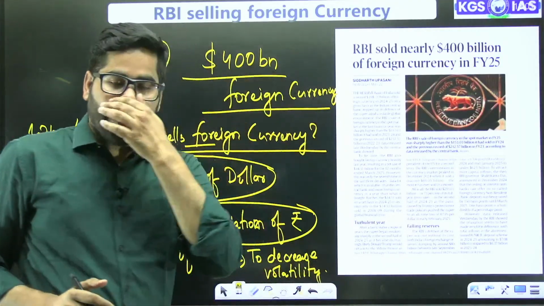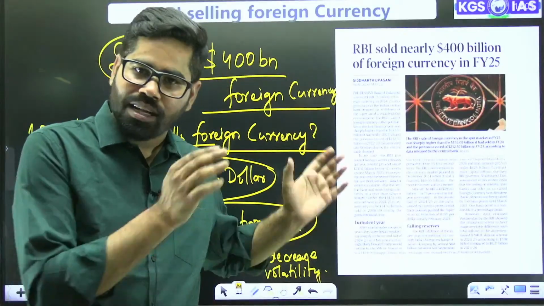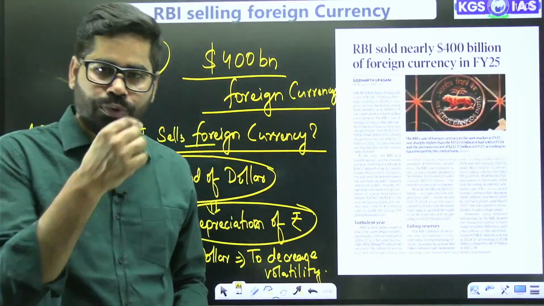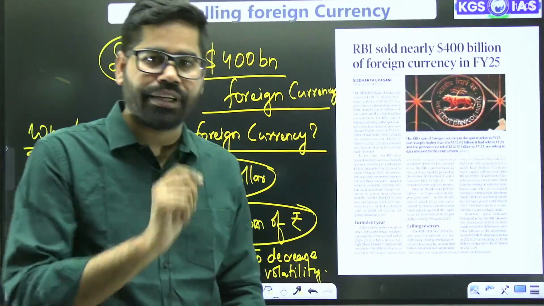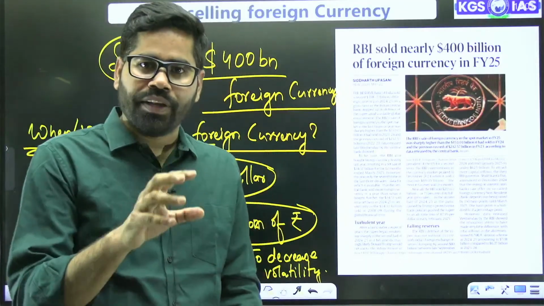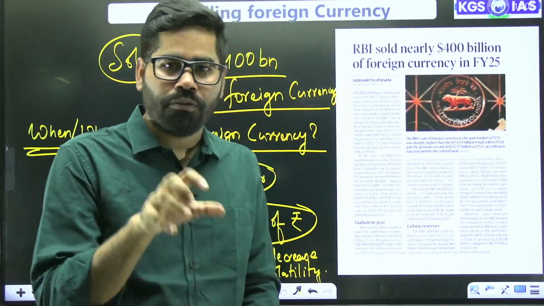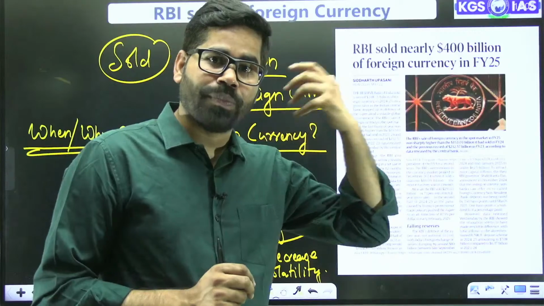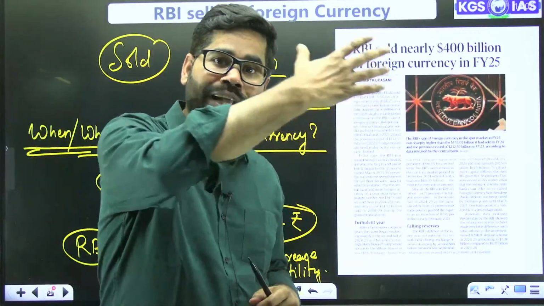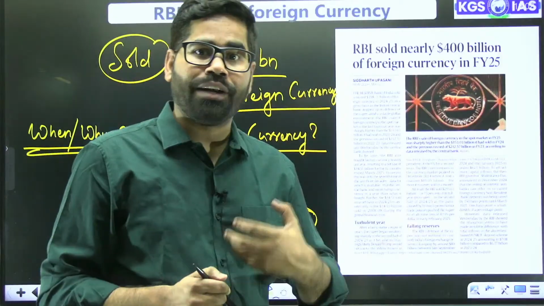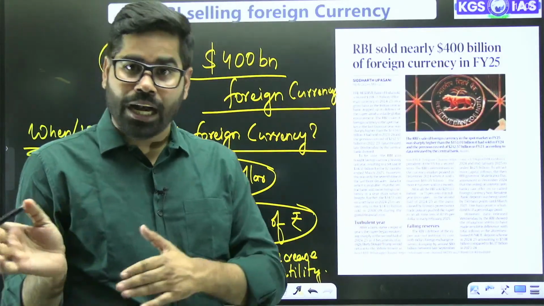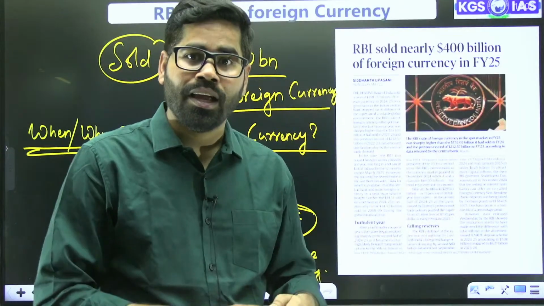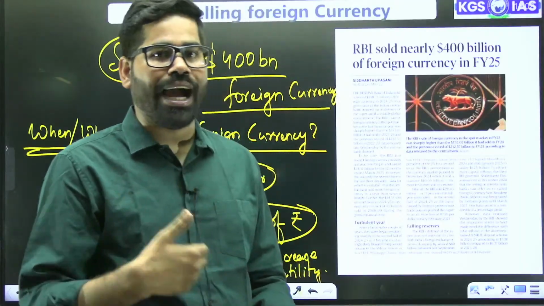Now see, if you connect this, on the 23rd of this month we were talking about FDI, foreign direct investment. We have seen that a significant number of people have taken their investment out of India. So when they are taking their investment out of India, it means they are also withdrawing the dollar. So they are creating more and more demand for the dollar. And if RBI is not supplying that, then the demand for the dollar will be quite high and the rupee will depreciate faster and faster.